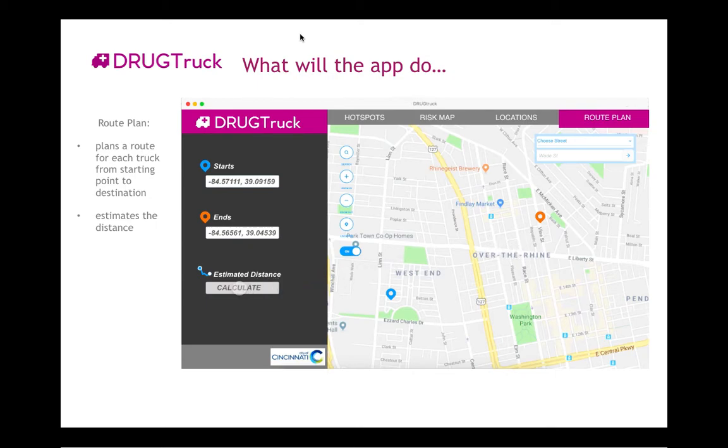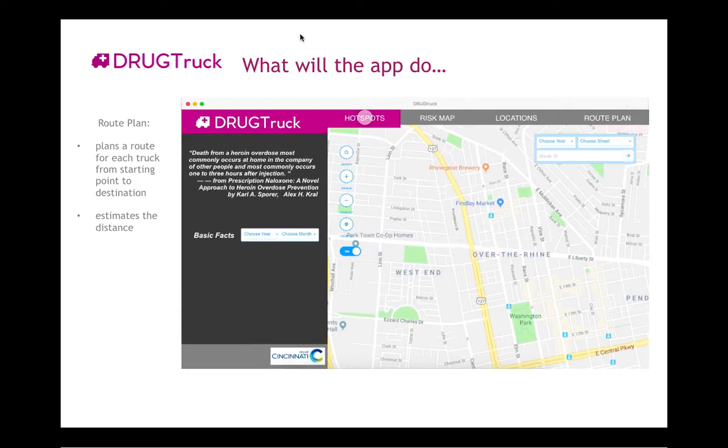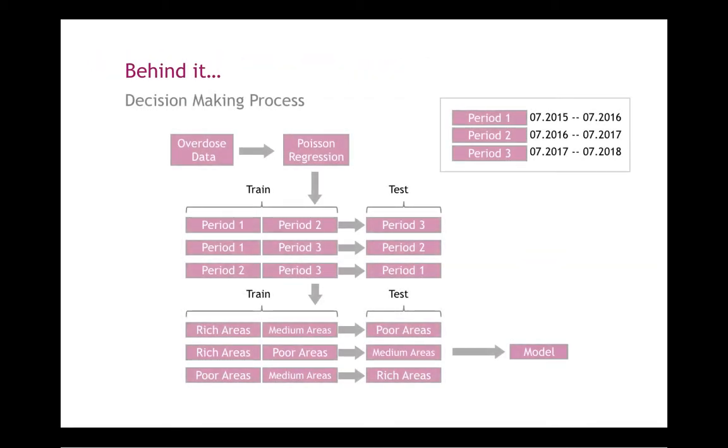So, what is the decision-making process behind this app? The project is based on the assumption that heroin overdose is a function of exposure to its environments, including risk and predictive factors. Also, we assume that this happens relatively rarely and there may be latent overdose throughout the city. So we use Poisson regression to build the model and split the data into training and test sets.